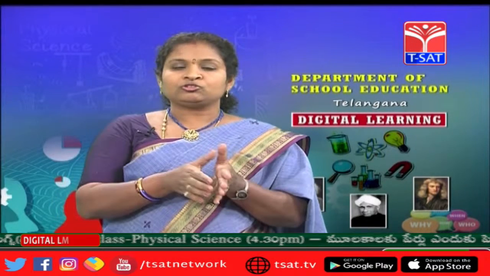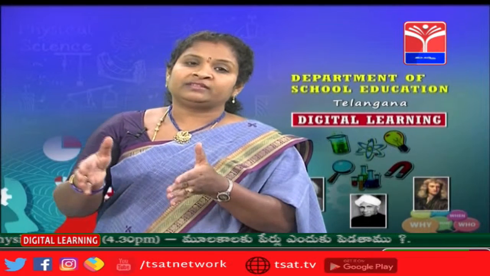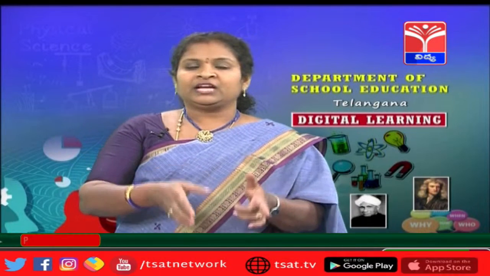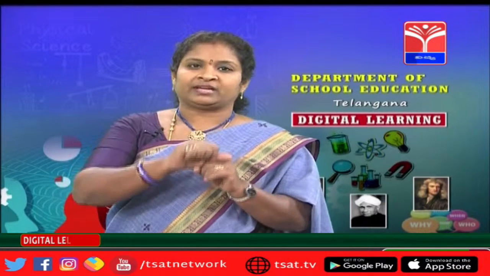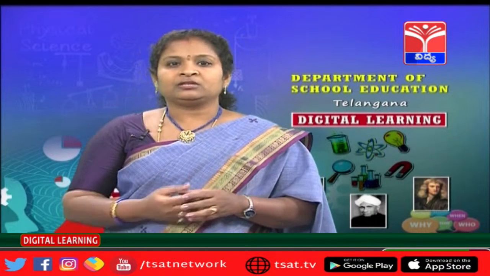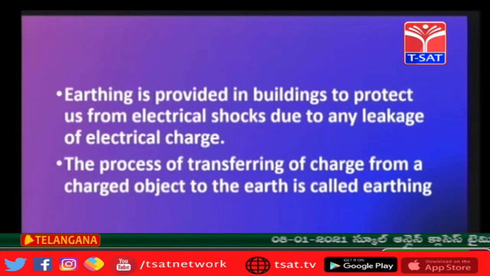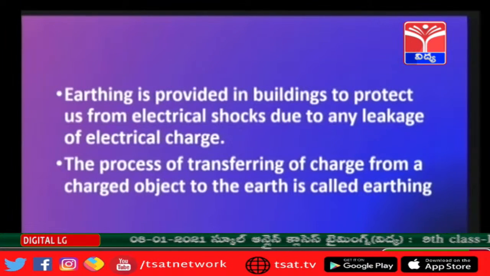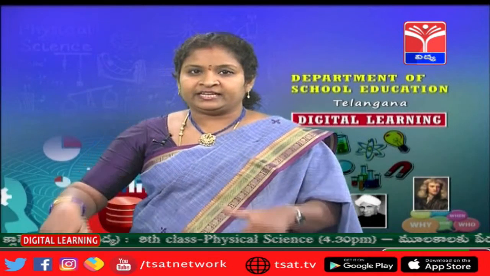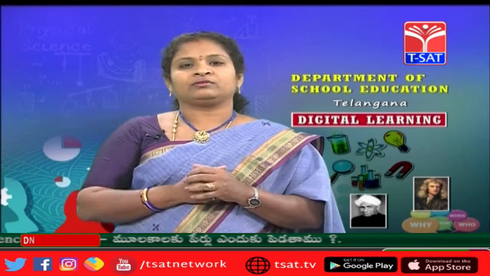So this electroscope has helped us to observe that the transfer of charges has taken place from one object to the paper clip and from the paper clip to the aluminum strips. Now when I touched it with my hand, all these charges entered my body. So now see what is earthing, children. It is a process of transferring charges from a charged object to the earth. From my body, these charges entered into the earth because I am standing on the earth.